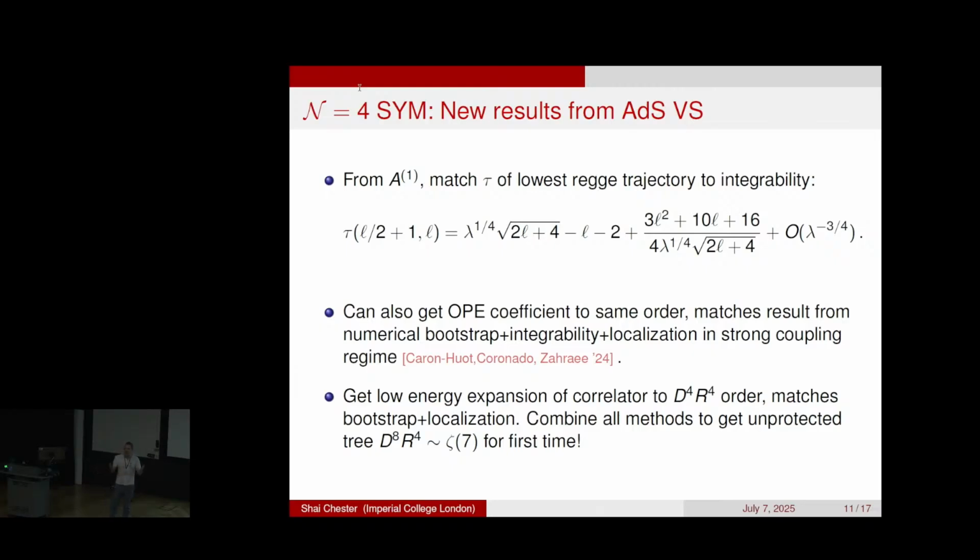Because you would have thought analytically that maybe you could only compute protected terms, which would be D^6 R^4 and smaller. But it turns out that with Fernando's assumptions, you can go beyond protected terms and get D^8 R^4, which shows that you're really putting in something conceptually new. OK, so these are all the results for AdS5 x S5 I'm going to talk about.